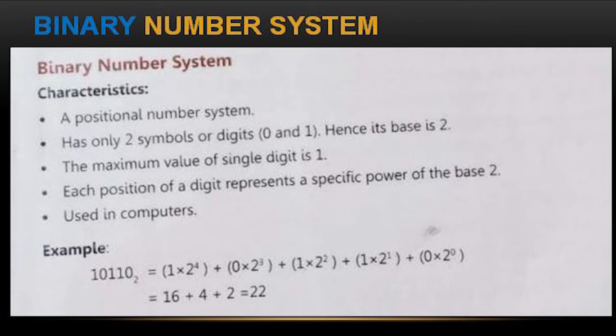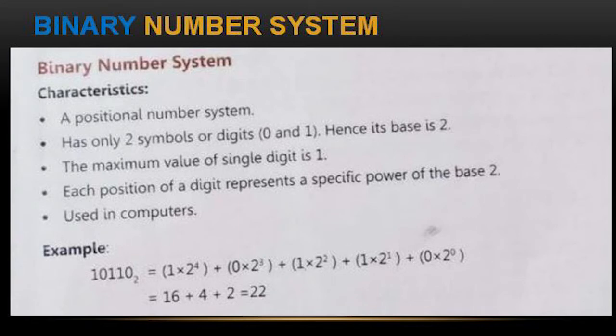Now first one, 1 into 2 power 4, count it: 2 2s are 4, 4 4s are 16. So the first one is 16, and next one is 2 power 3, 0 into 2 power 3 is 0.